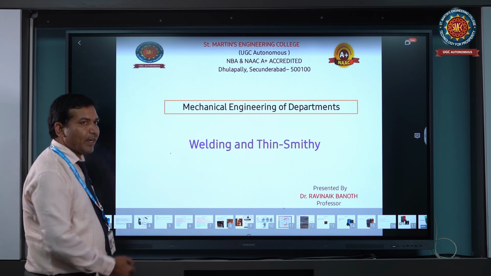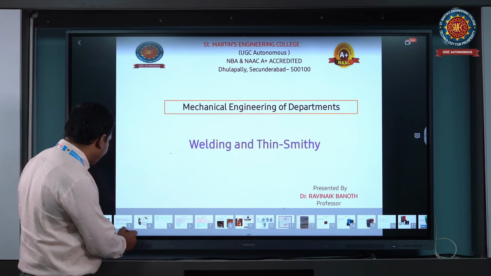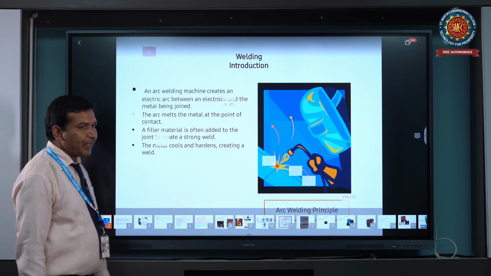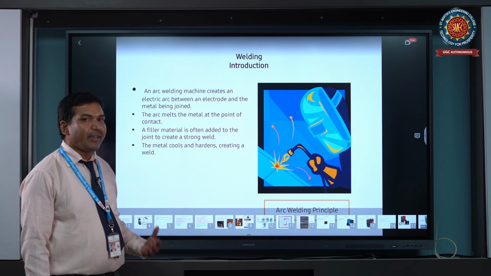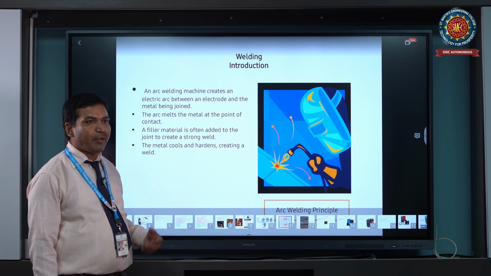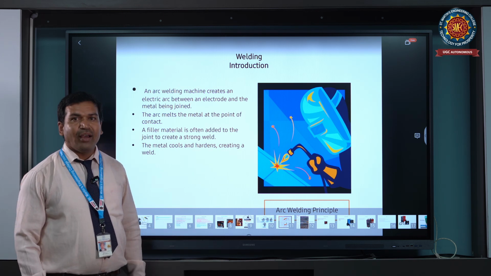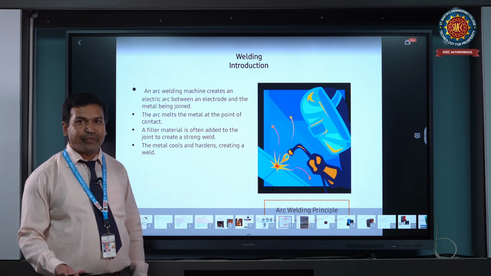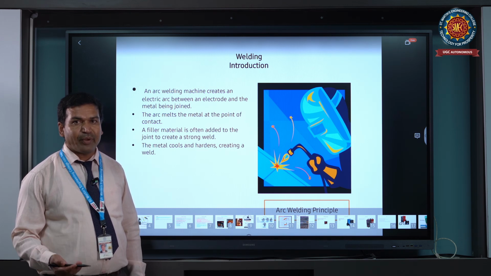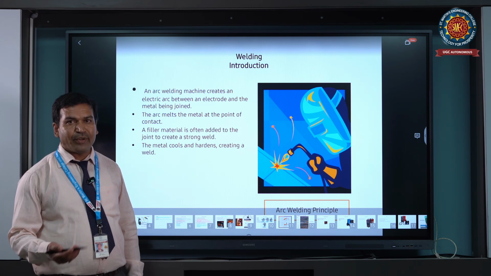Then what is meant by welding? Welding is a process of joining metal to metal, any two kinds of metal. It uses the application of heat or pressure, or both, at high or low temperature, to join the two metal pieces. Joining performed at room temperature is also known as welding.